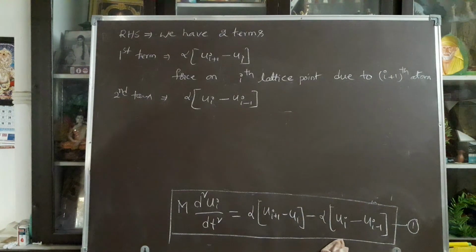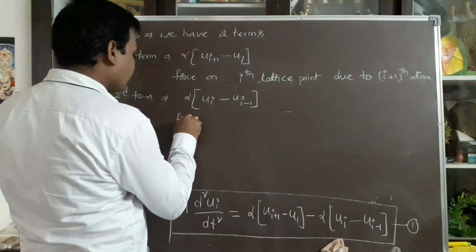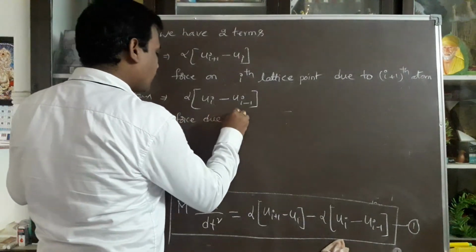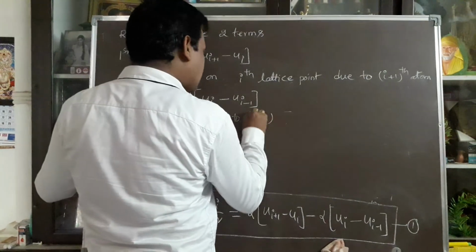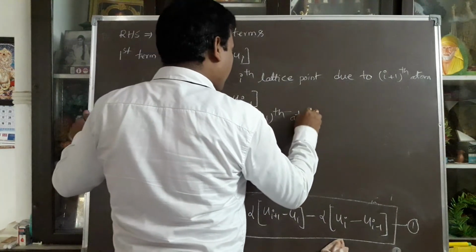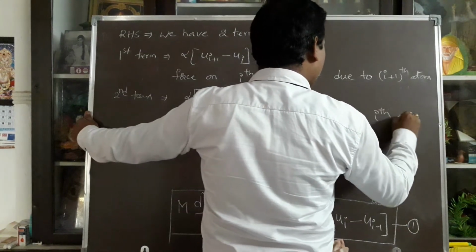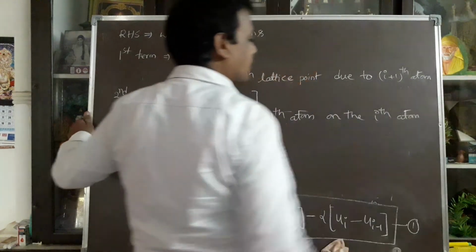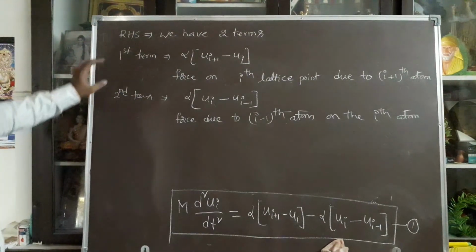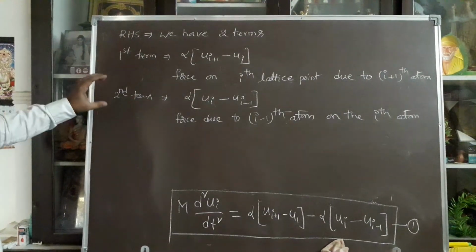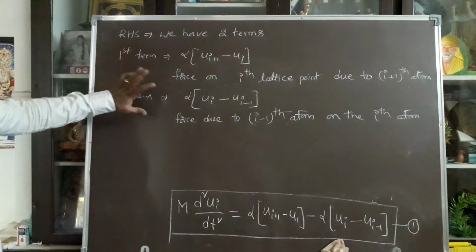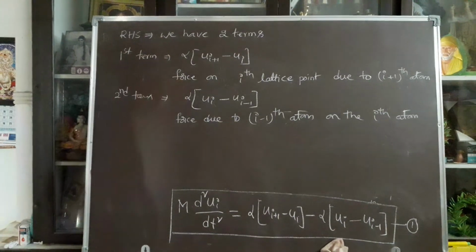This term indicates the force due to the I minus 1th atom on the ith atom. So you can clearly observe that the first term representation and second term representation are exactly opposite to one another.